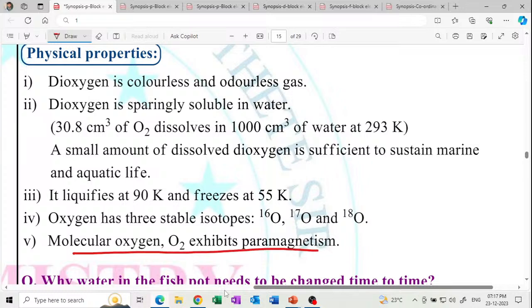Oxygen is paramagnetic. It has 3 stable isotopes. How many isotopes for oxygen? 3. It is sparingly soluble in water. Liquefies at 90 Kelvin, freezes at 55 Kelvin.